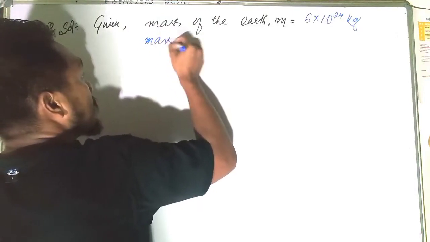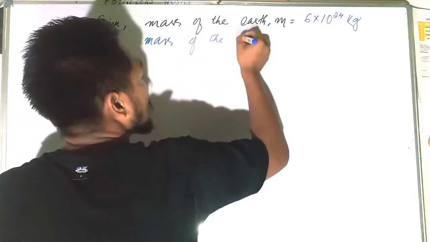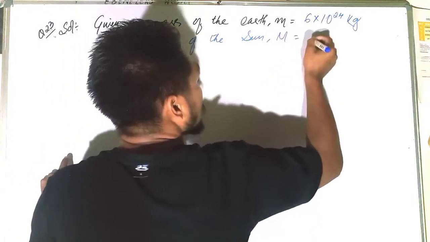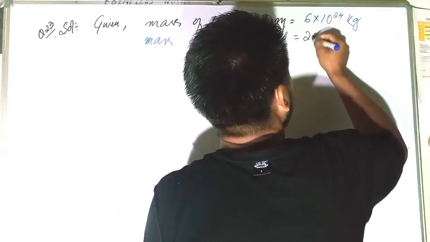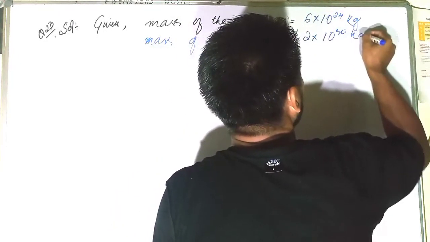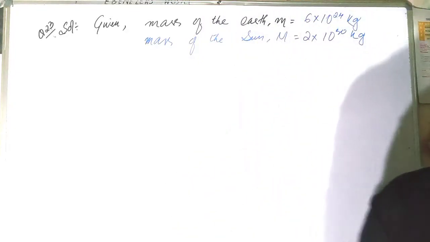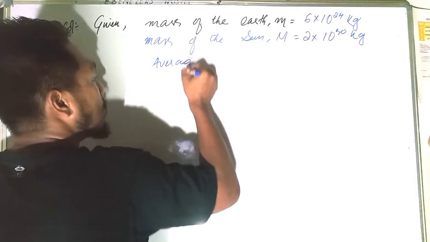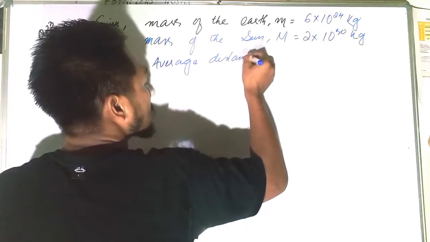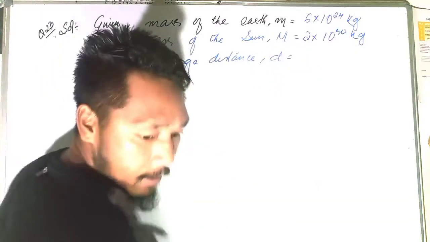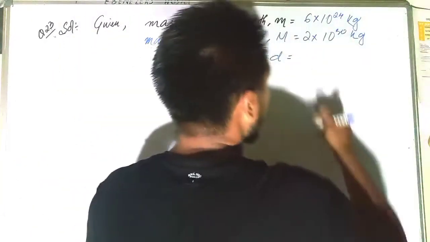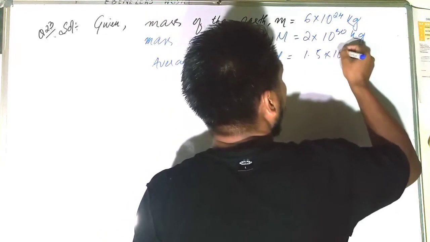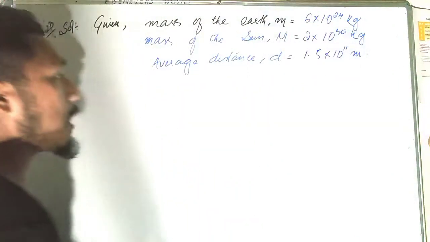And the mass of the sun is given. Mass of the sun, capital M, is equal to 2 into 10 to the power 30 kg. Okay, here is our average distance. Average distance, that is D, is given as 1.5 into 10 to the power 11 meters. Okay, you are asked to find the force.